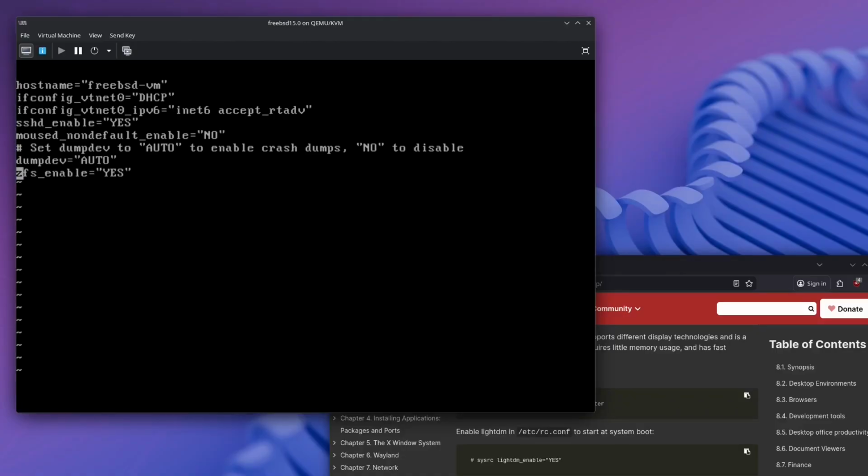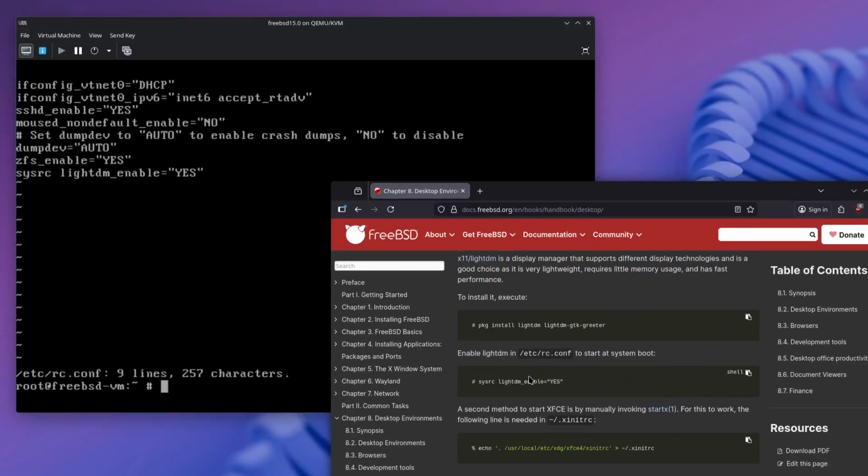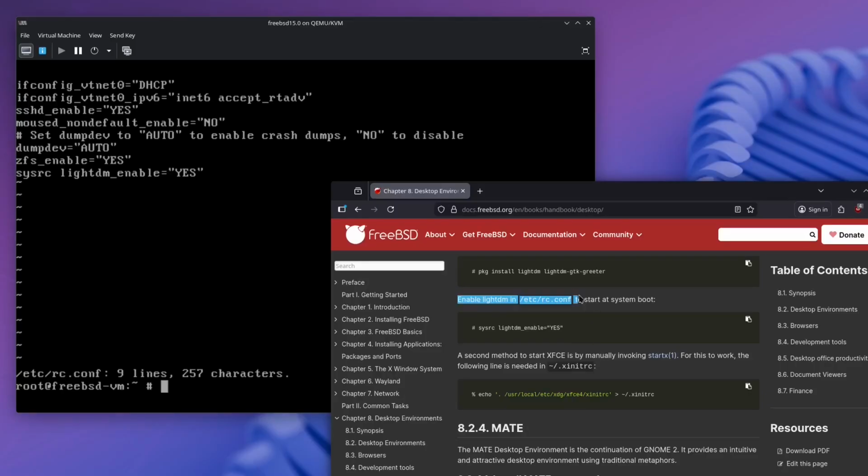I guess this is the universal text editor, so we're gonna add at the bottom here, I guess, sysrc lightdm enable is equal to yes. And we need a space here, so sysrc. So we have now enabled this as a second method to start at system boot.